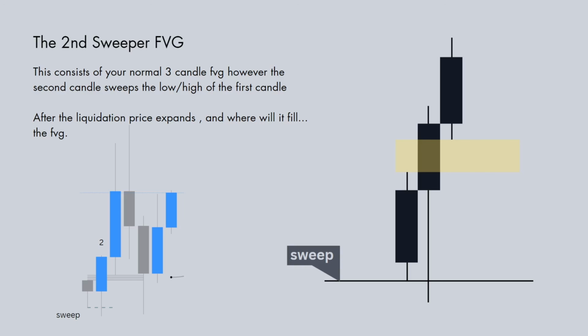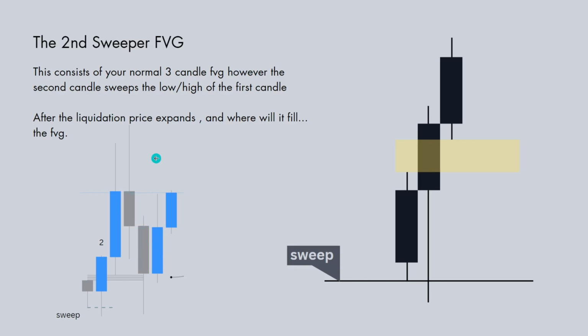This is one of the first models that I want to introduce you to. The fair value gap which focuses on the second candle purging any liquidity created in the first candle of this fair value gap pattern. As you can see in this bullish example, the first candle over here gets swept by the second candle. The low gets swept out and we see price start to expand to the upside.